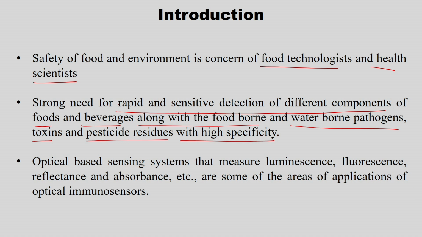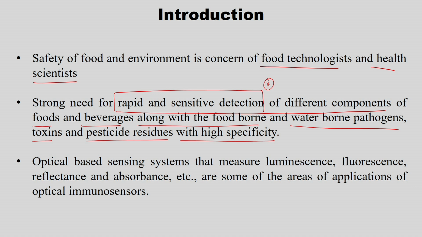So, rapid and sensitive detection is very important because we already have analytical techniques to measure them, right. What we want, as the research is progressing, is everything handy, as well as rapid.